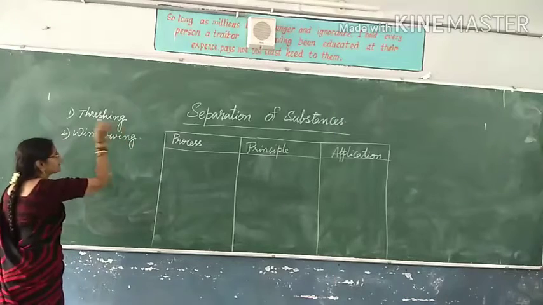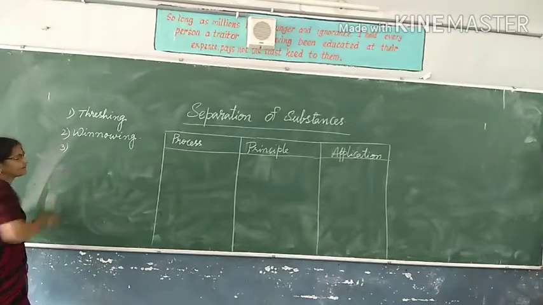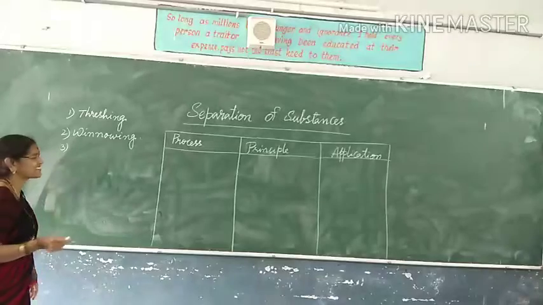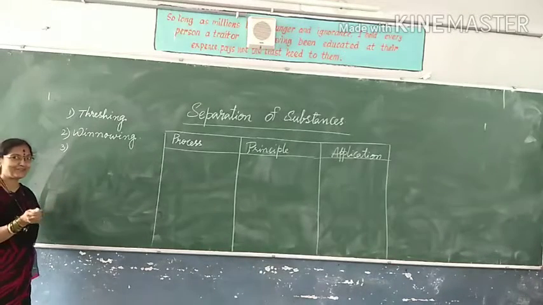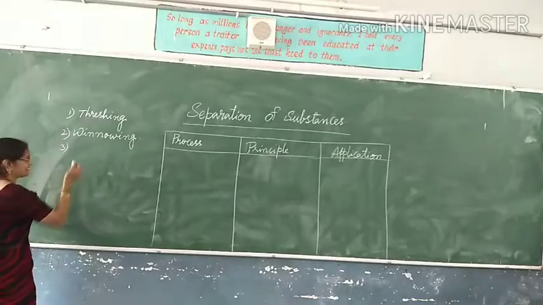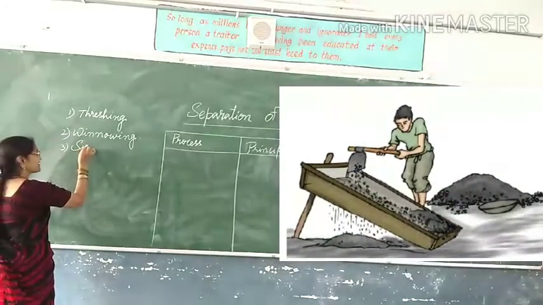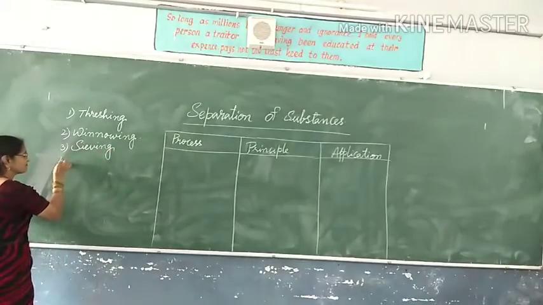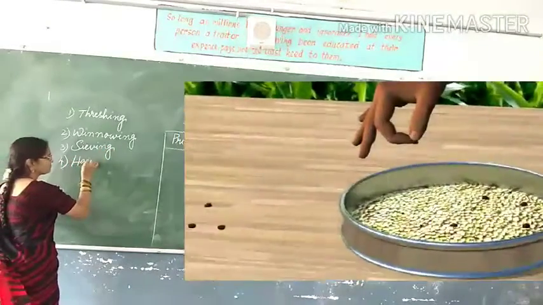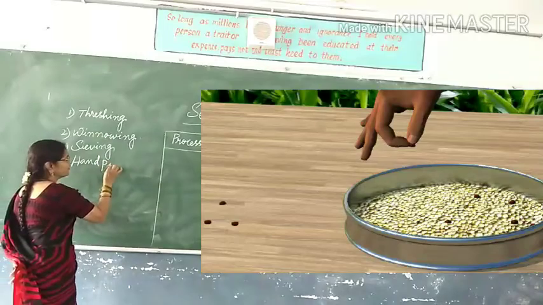what we have studied next? Come on, you tell me, be active in the class. Please tell me next, what we have learned? Yes, I am waiting for you. Please tell me. Okay, sieving. Next, what we have learned? Hand picking. Yes, very good.